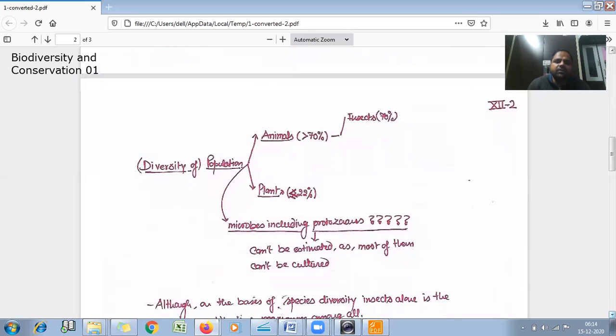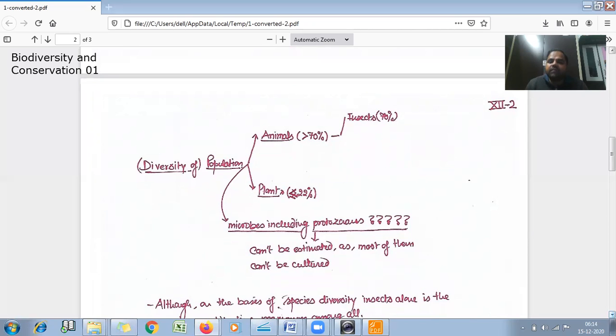Now we can see the diversity of the world in detail. As we discussed, more than 70% is contributed by animals alone, and out of the whole animal diversity, 70% is contributed by insects only.